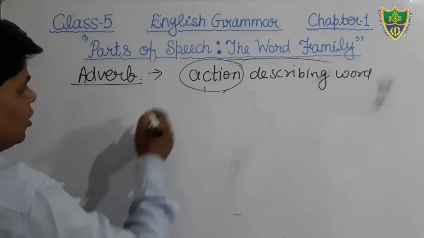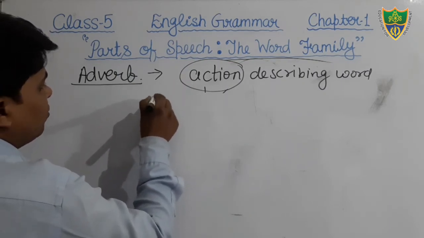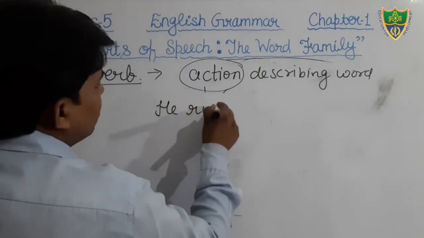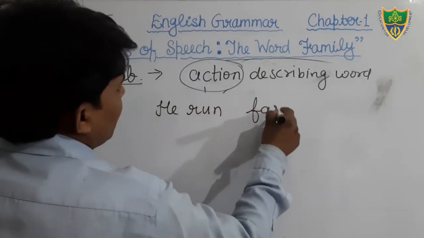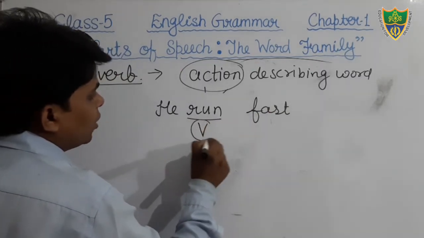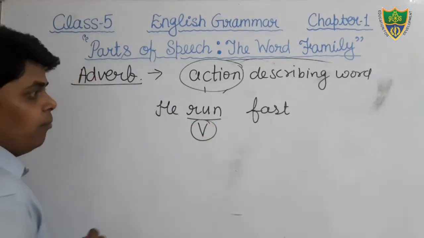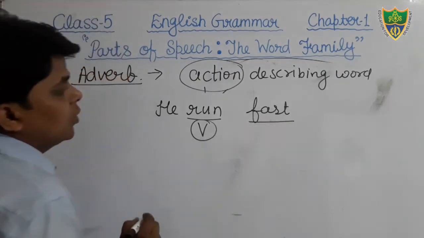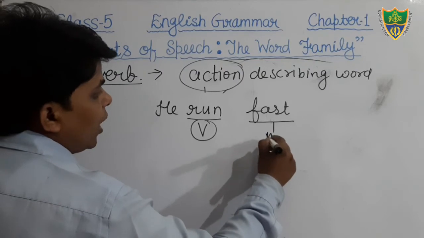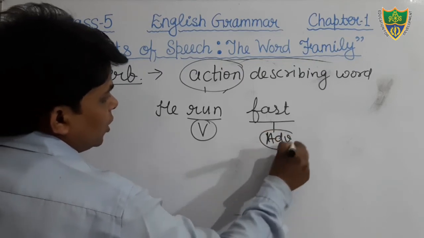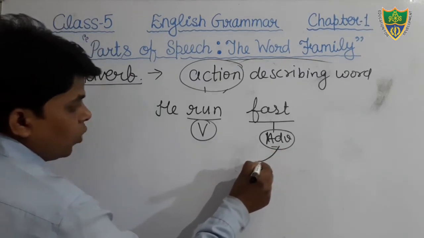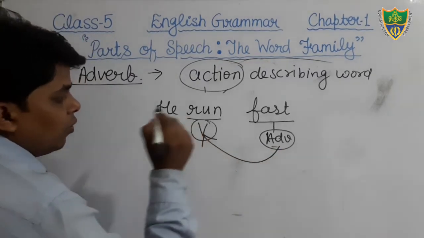Yes, you can see how it qualifies another adverb. You can see, he runs fast. Just say, students, here the word run is what? That is a verb, and it qualifies here the word fast, which is an adverb, because the word fast qualifies a verb.